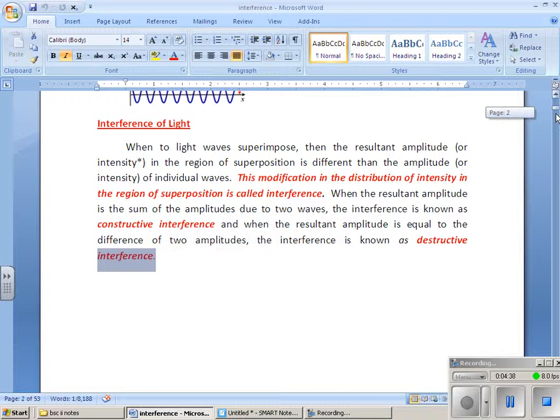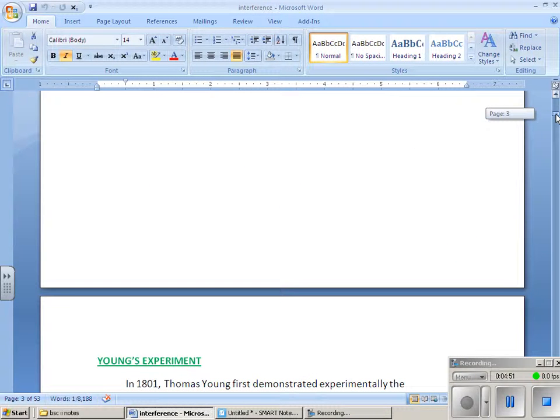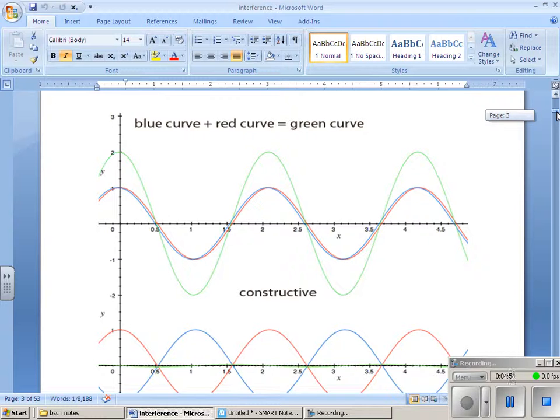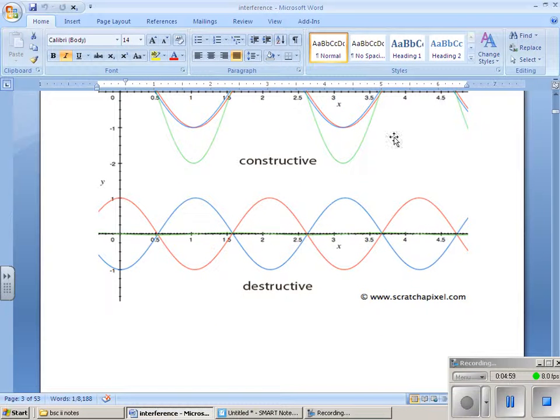For example, we can see two waves. This is the first wave, this is the second wave, and this green one is one wave and this is another wave.